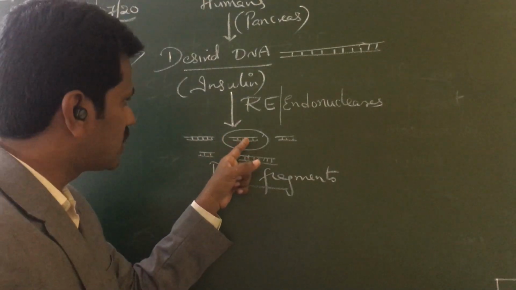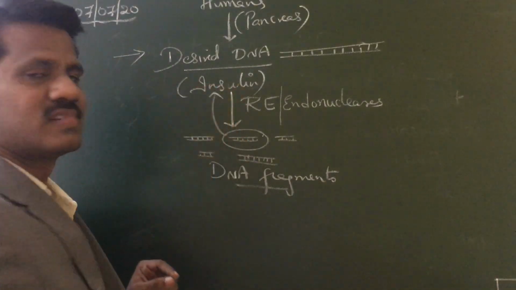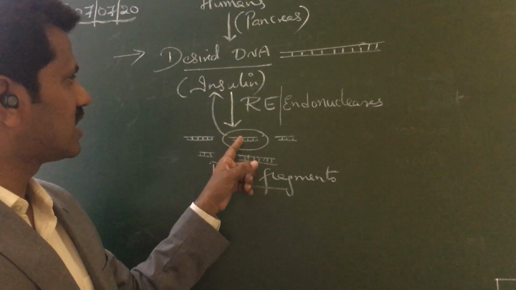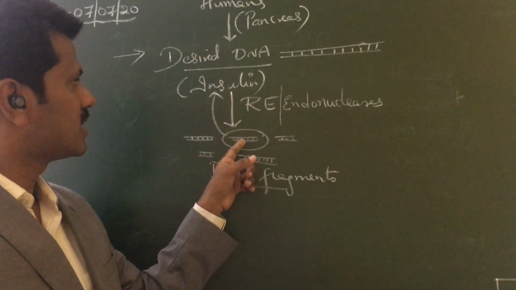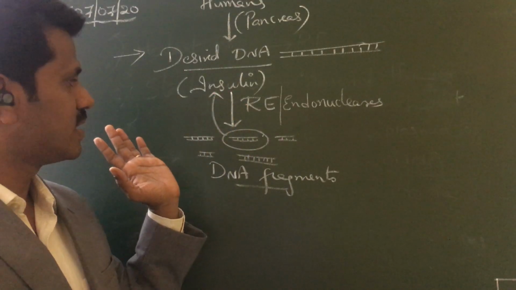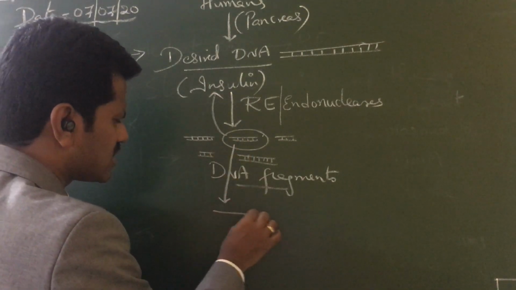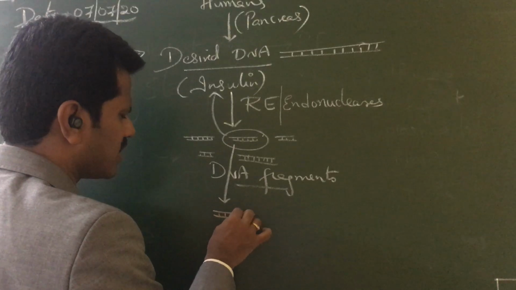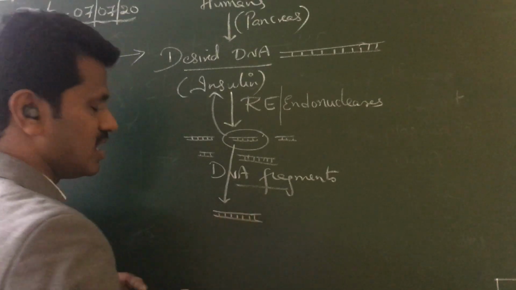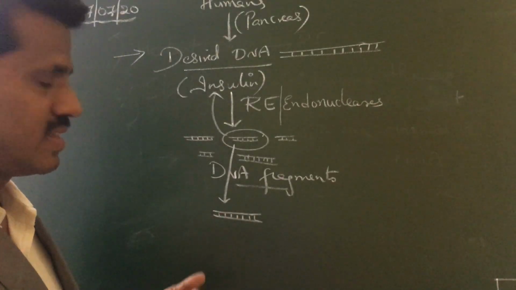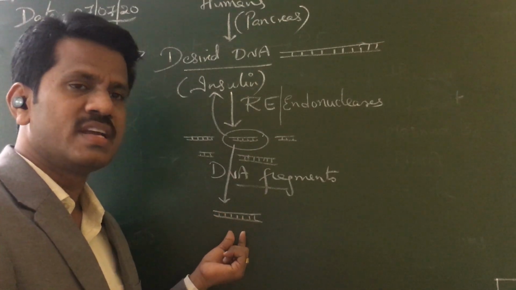That means only this fragment has the insulin coding character. So you select this DNA fragment, or we call it a gene fragment, a set of nucleotides, we call it a gene.